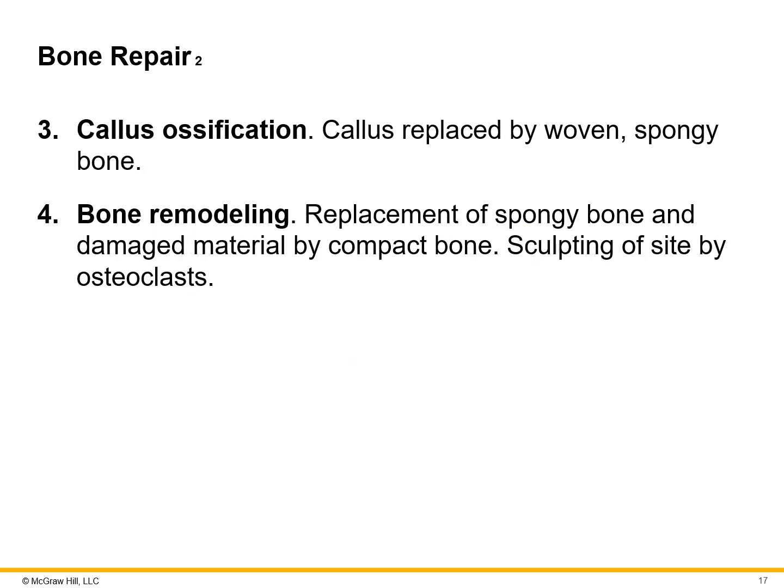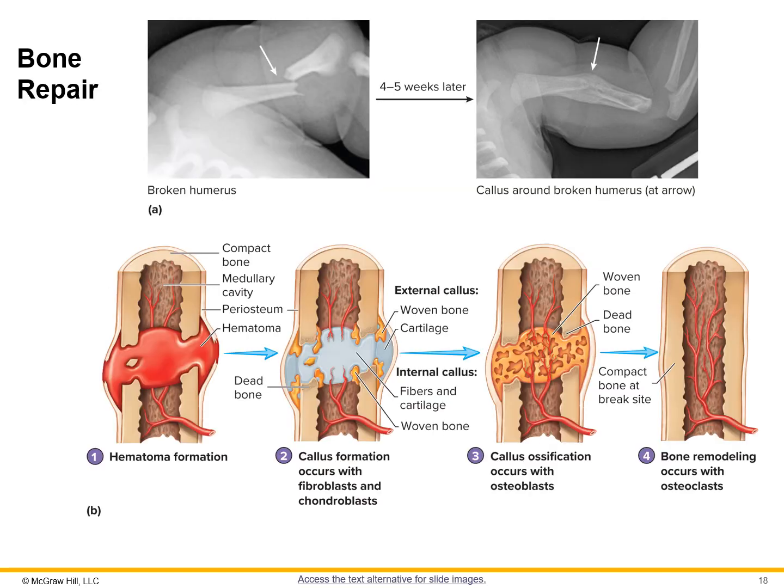Now callus ossification: the callus that was formed is replaced by woven spongy bone. Then we get some of the remodeling, where we get replacement of the spongy bone with compact bone, and then sculpting of the site can occur with those osteoclasts.